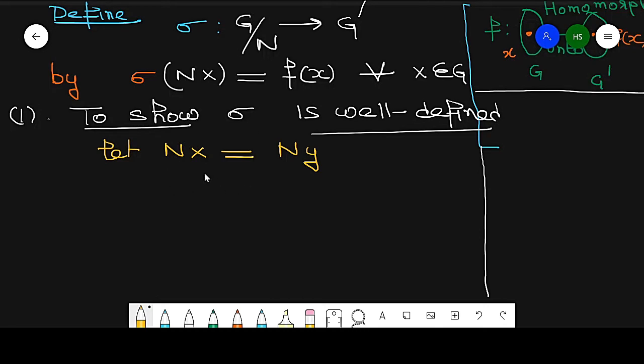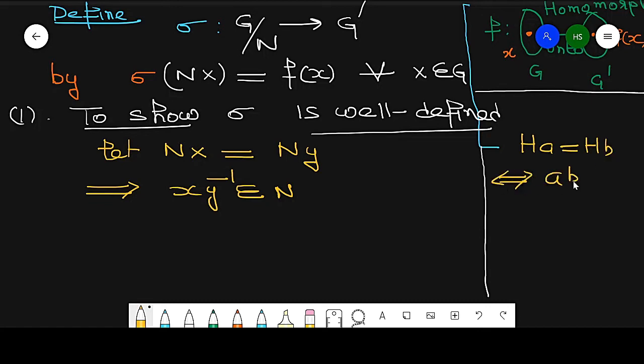If I take Nx equal to Ny, then by using HA is equal to HB if and only if AB inverse belongs to H, xy inverse belongs to N. Now what is N?